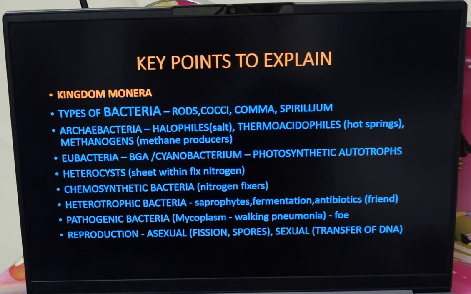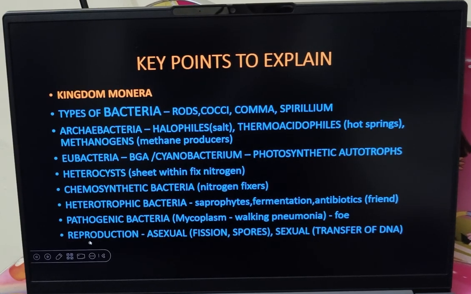When we sneeze or when we cough, you can find water droplets coming out from our mouth or nose. Those droplets will carry these bacteria, which can easily spread from the infected individual to the other, and they can float in the air too. So these pathogenic strains also come under kingdom Monera.